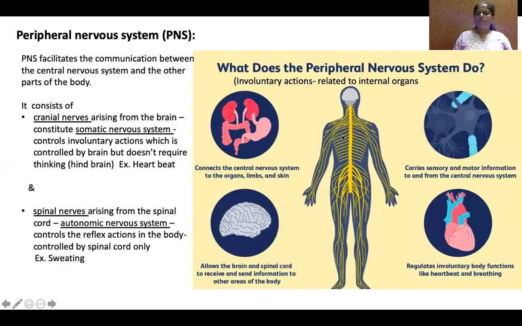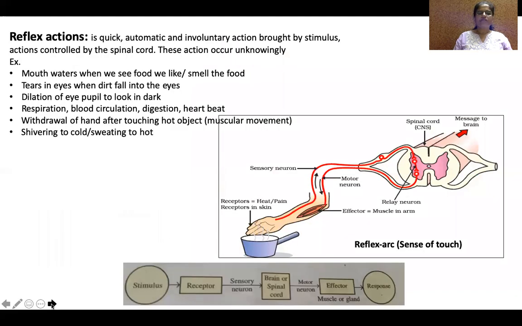Messages from the tip go to the spinal cord. It processes and gives back the message to the muscles, and it performs the actions. From the spinal cord, it does not go to the brain. Okay, this is the autonomic nervous system. For example, sweating. In the next slide, we'll see how the peripheral nervous system is performed.